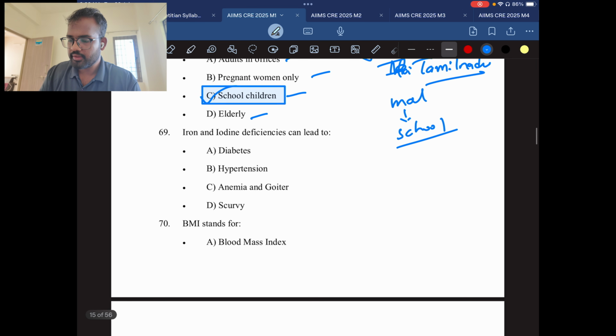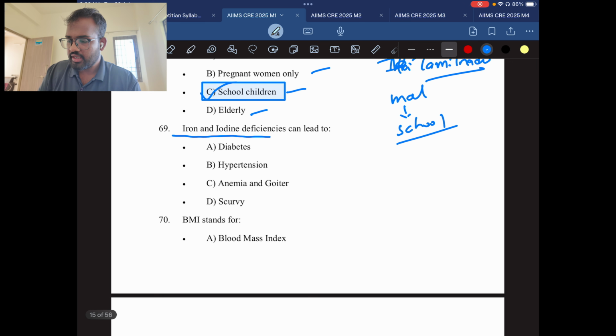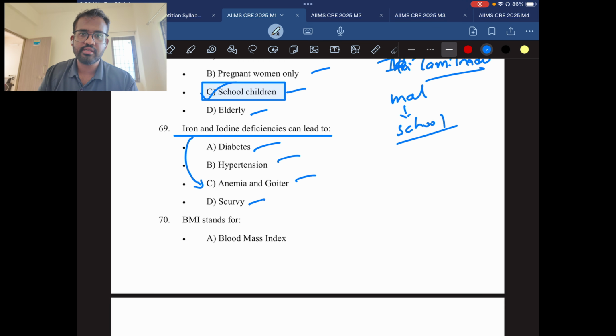Question number 69. Iron and iodine deficiency can lead to diabetes, hypertension, anemia, and goiter. So this is also a very easy question. Iron is always related to anemia. If there is any iron deficiency, you will get anemia. In anemia also there are multiple types: thalassemia, sickle cell anemia, macrocytic anemia, microcytic anemia. This whole thing I will explain in separate videos, but right now we'll just focus on the questions.